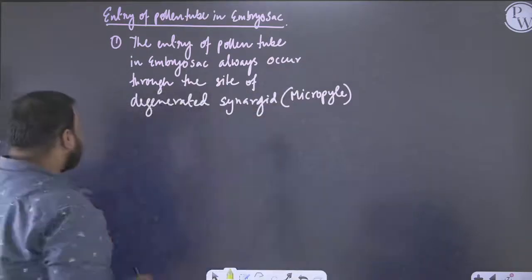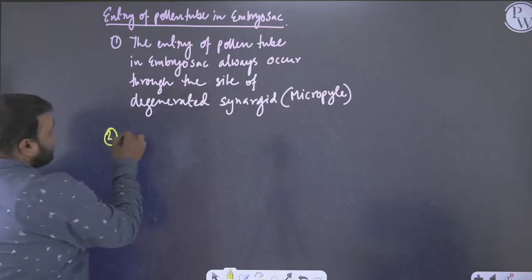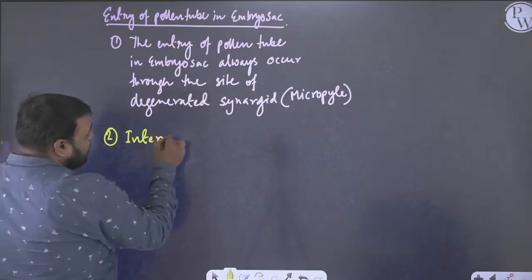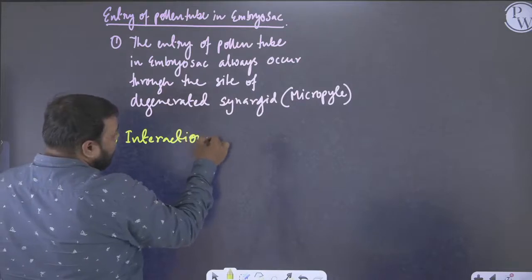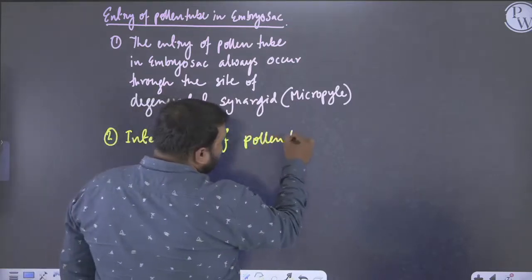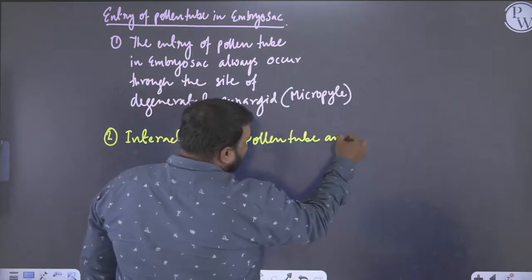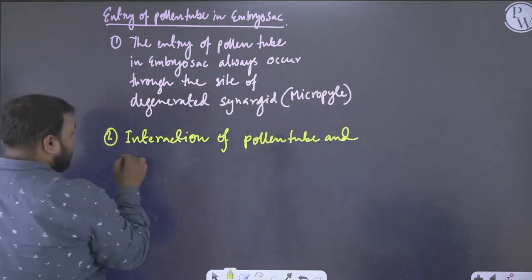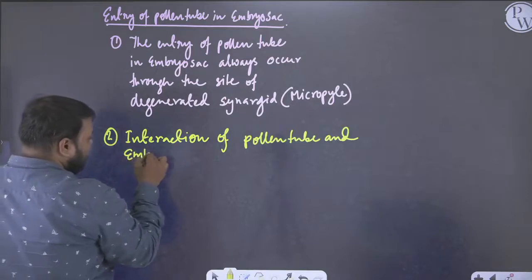Okay, so we will see that. So now this is the interaction of pollen tube and embryo sac.